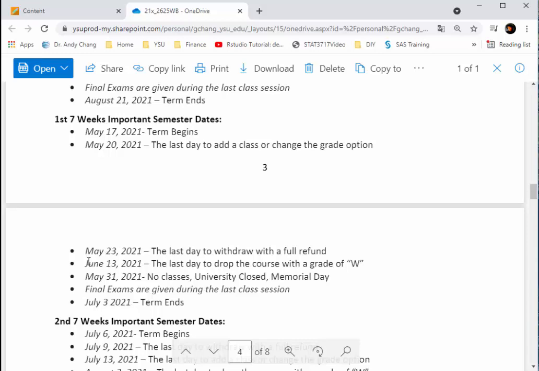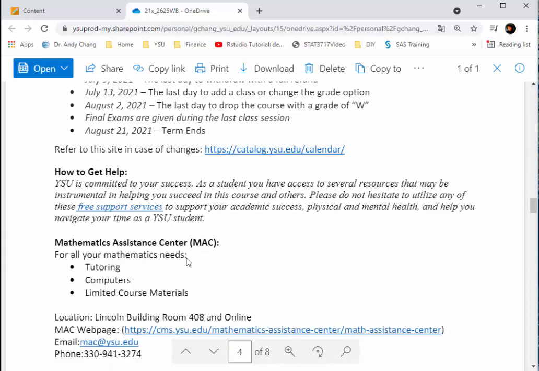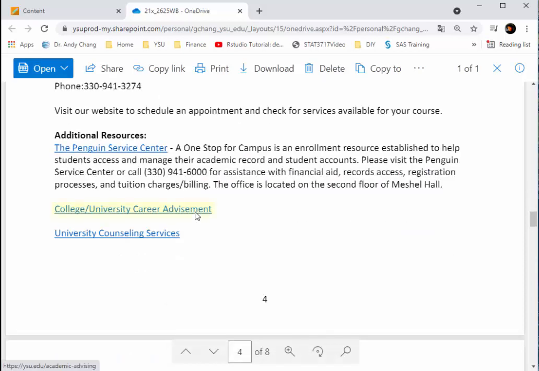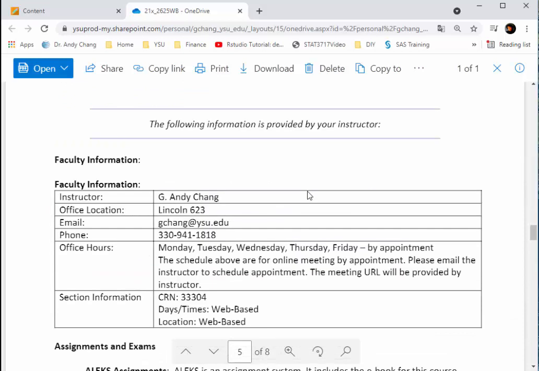The Math department has a tutoring center, so feel free to contact them to get some free tutoring service. Of course, feel free to ask me questions whenever you have one, and just send me an email. We can use online meeting systems such as Zoom or WebEx to talk about your problem and solve your problem. And here is my information. You can set up an online meeting with me by first sending me an email to make an appointment. I'm pretty flexible, so you can meet me in the morning or in the evening, any day in the week. We just use email communication to arrange a time.